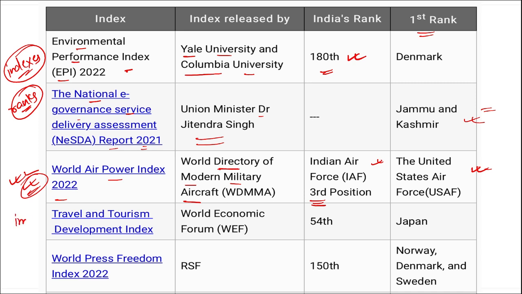Next is an important one, that is your Travel and Tourism Development Index, released by World Economic Forum. The rank of India is 54th, and the country that topped here was Japan. Next comes your World Press Freedom Index. It was released by Reporters Without Borders. The rank of India here was 105th, and the country that secured the first position here were three countries together. They were Norway, Denmark and Sweden. They together secured the first position.